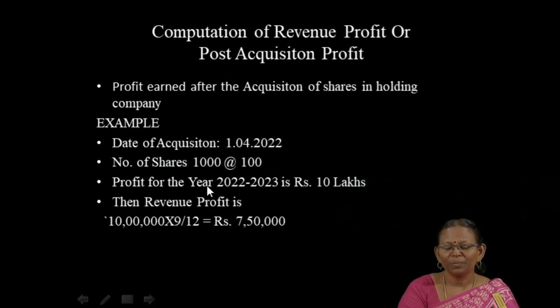Let us assume the profit for the year 22-23 is 10 lakhs. So, in this current year profit, we should compute 9 months profit, and that only is termed revenue profit. So, 9 months profit on 10 lakhs arrives at rupees 7,50,000. That is the revenue profit or post-acquisition profit. In short, post-acquisition profit is the profit earned by the subsidiary company after acquisition of shares by the holding company. This is the working.